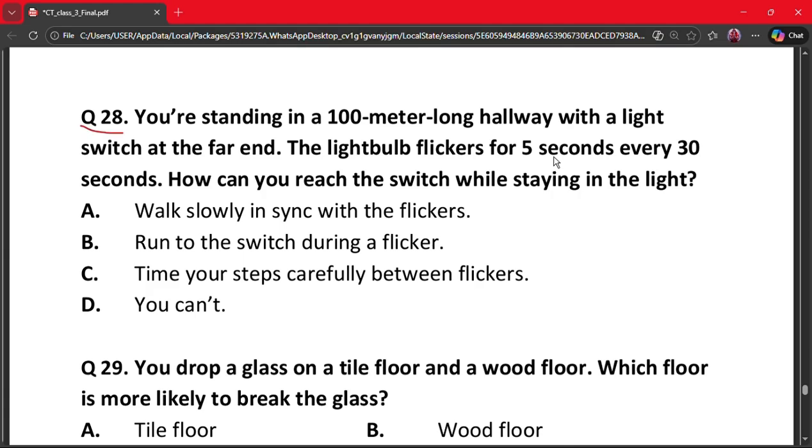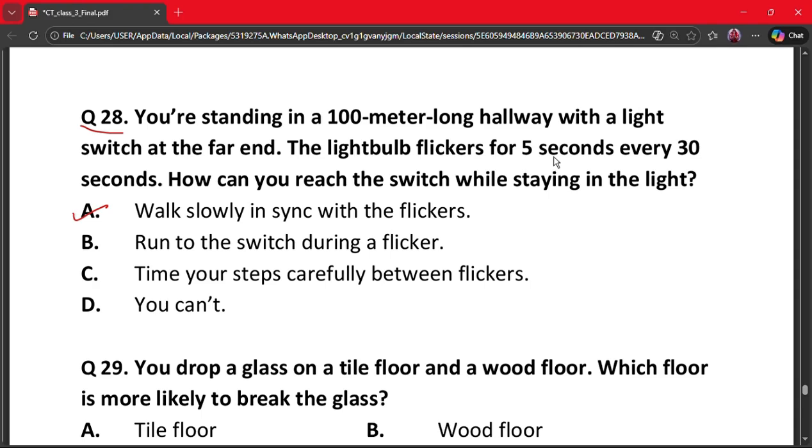Question 28. You are standing in a 100-meter long hallway with a light switch at the far end. The light bulb flickers for 5 seconds every 30 seconds. How can you reach the switch while staying in the light? A, walk slowly in sync with the flickers. B, run to the switch during a flicker. C, time your steps carefully between flickers. D, you can't. The correct answer is option A, walk slowly in sync with the flickers.